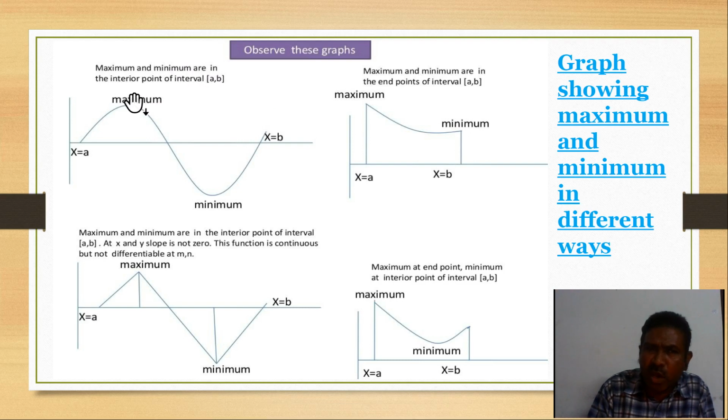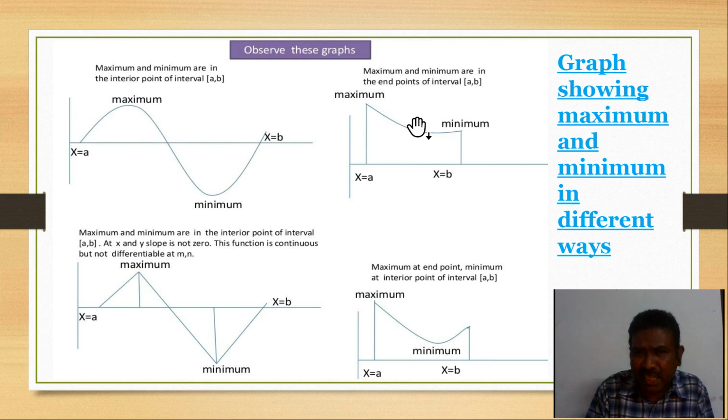So here, students, we have presented the maximum here, and here we have taken the minimum. If you see the sine curve, we have already discussed it in problems. Whenever you draw the graph from 0 to 2 pi, commonly you will get the same thing. But simply you can understand, whatever the function you consider, whenever the graph is drawn like this, x equal to a and x equal to b are our interval. In this interval we have the maximum and minimum.